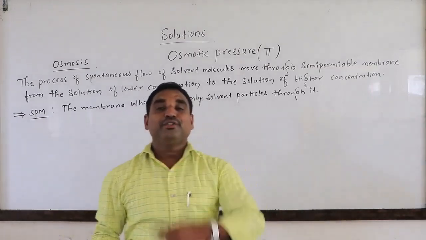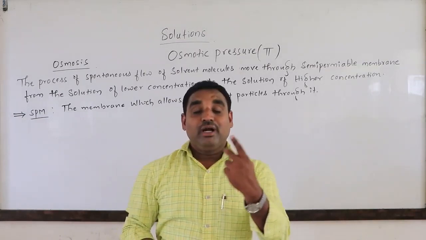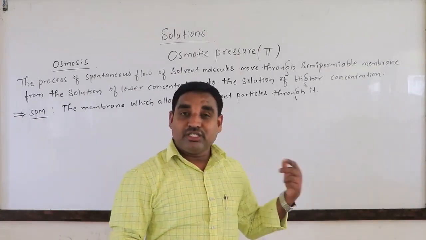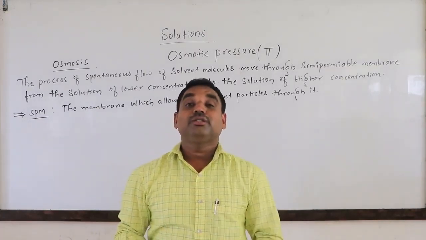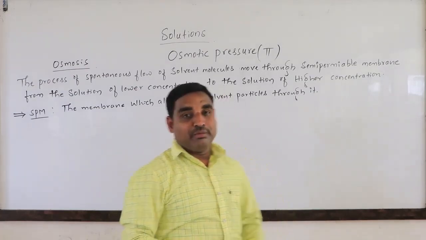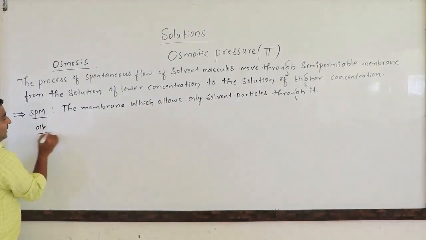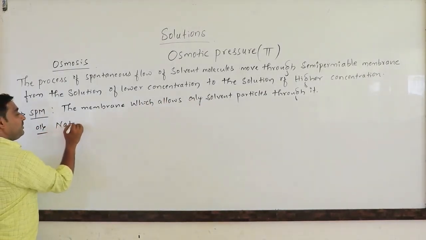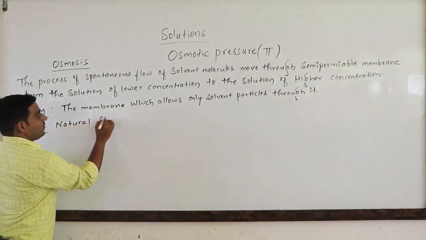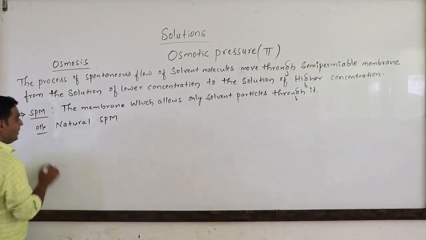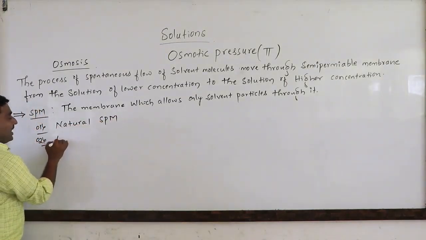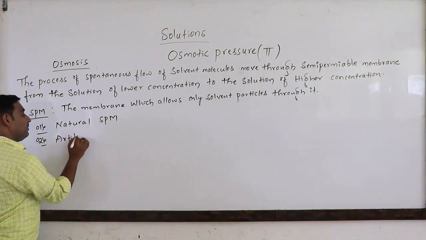There are two types of semi-permeable membranes: one is a natural semi-permeable membrane, and the second one is an artificial semi-permeable membrane.